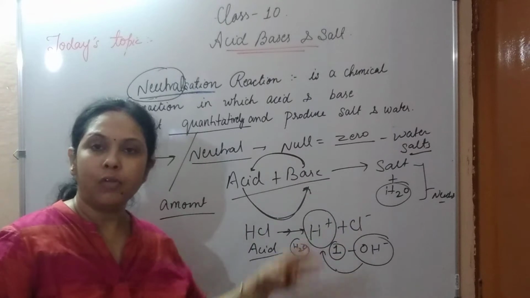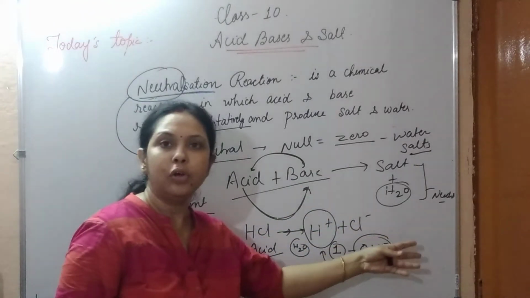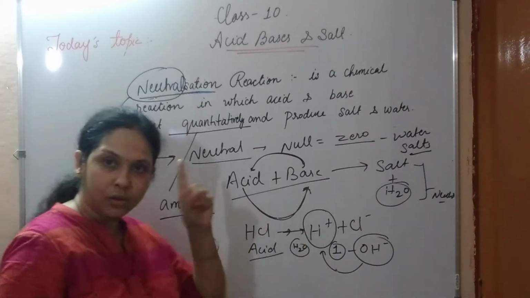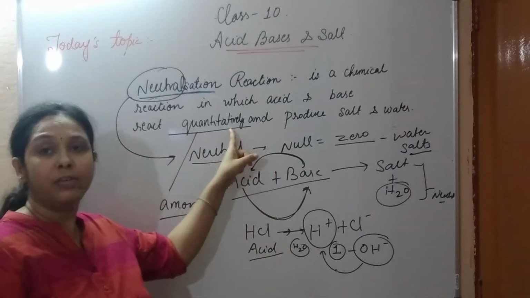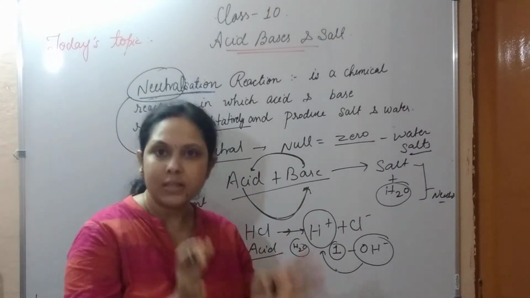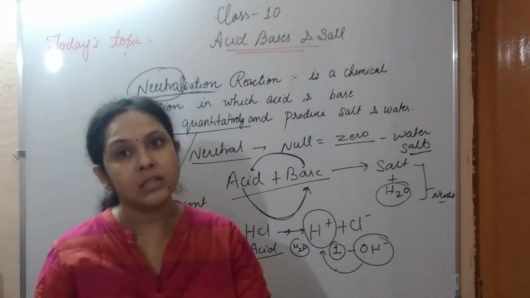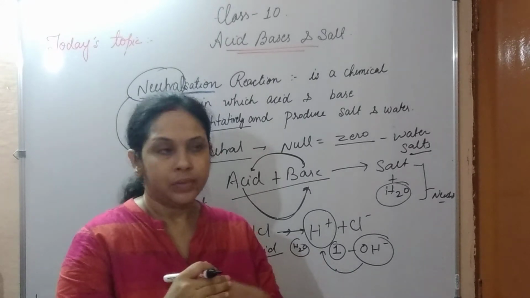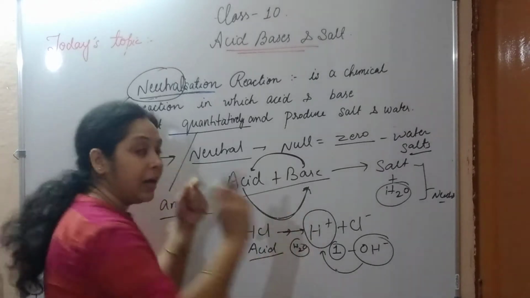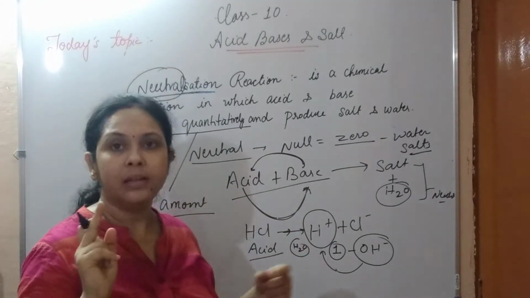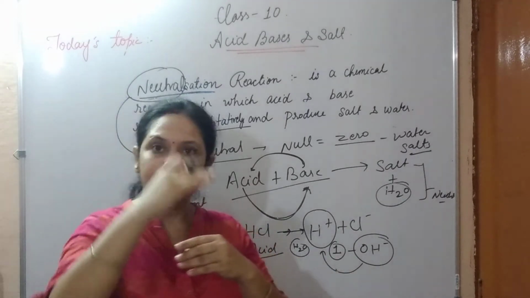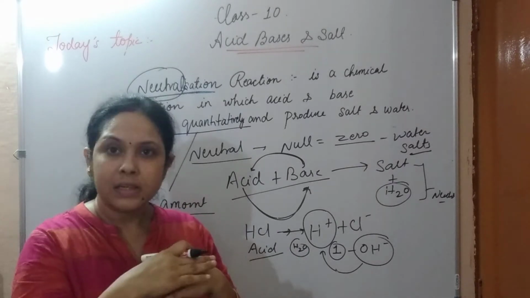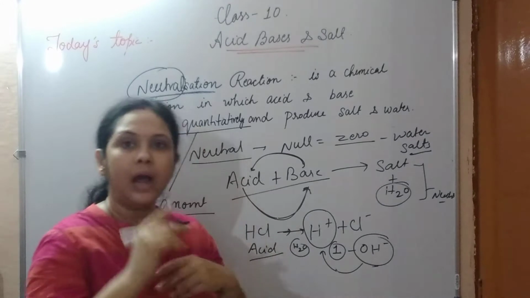So whatever the product, we get a neutral substance. Here the word quantitatively means amount: however much amount of acid you are taking, that much amount of base is required to neutralize the reaction. HCl produces one hydrogen ion in the solution, so to nullify the property of acid, we require one hydroxide ion.